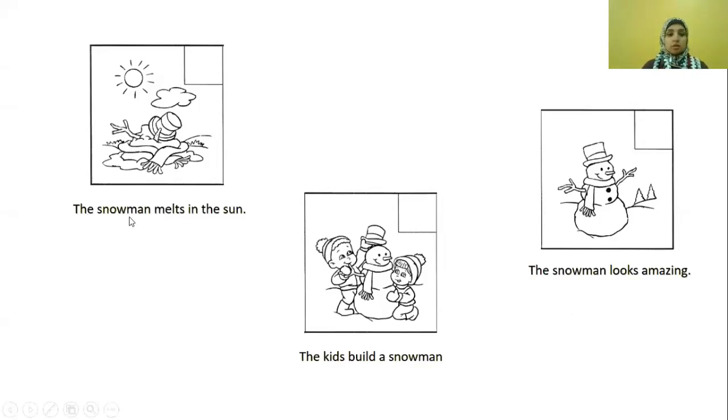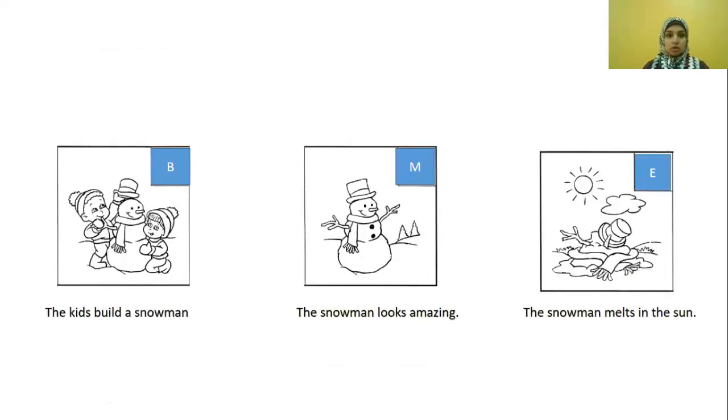Let's see. The snowman melts in the sun. The kids build a snowman. The snowman looks amazing. So, what do you think will happen at the beginning? At the beginning of the story, what will happen first? Okay, what in the middle? You decide which picture you would like to choose. And what happened at the end? How the story ends. Okay, now I will show you my answers.